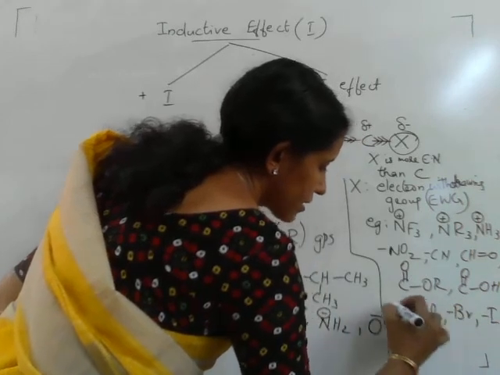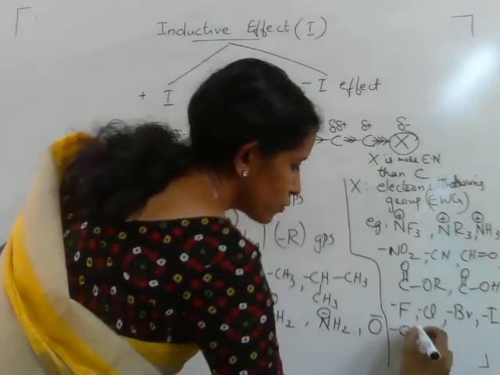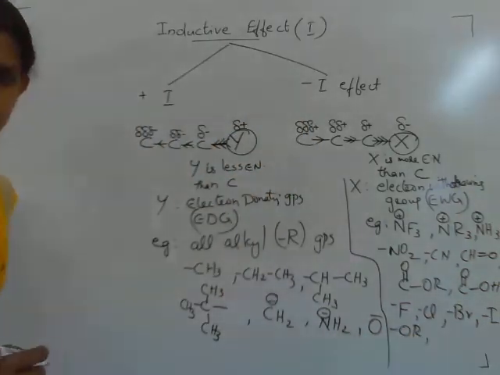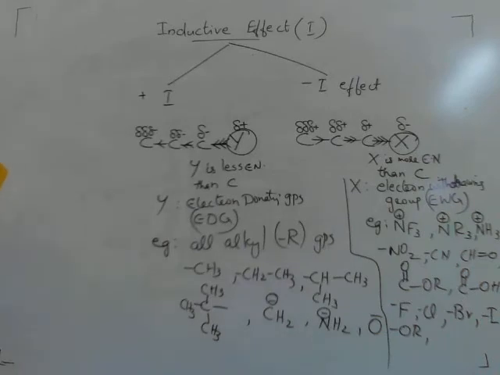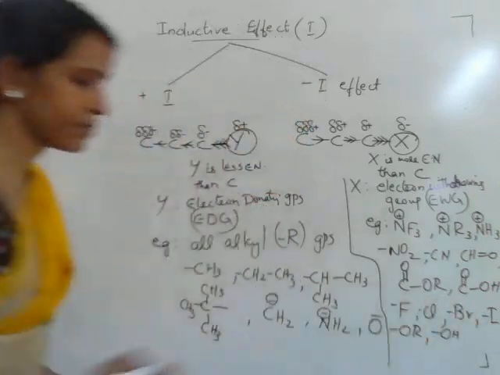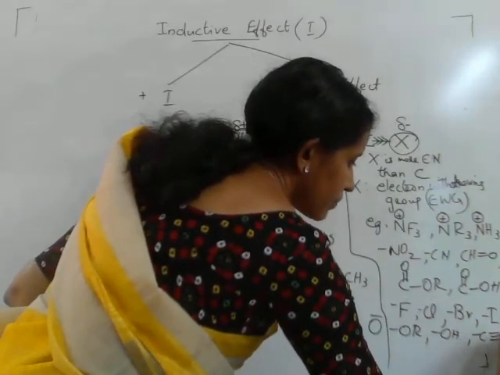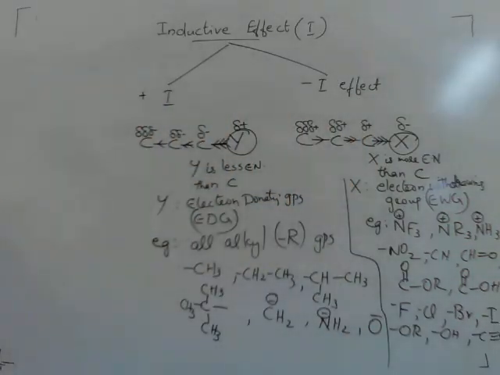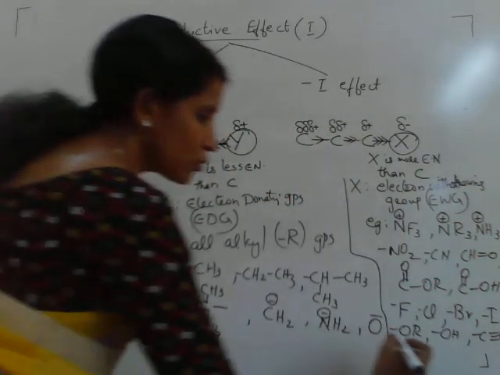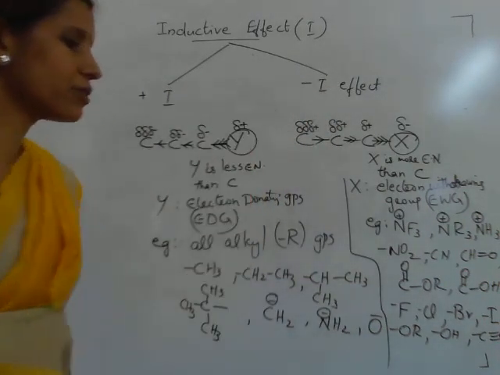All halogens are more electronegative than carbon, and hence electron withdrawing groups. Then we have alkoxy group, OR group, OH group, carbon-carbon triple bond, then NH2 group. All these are examples of electron withdrawing groups.